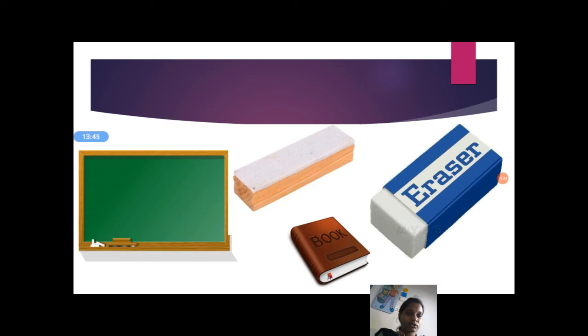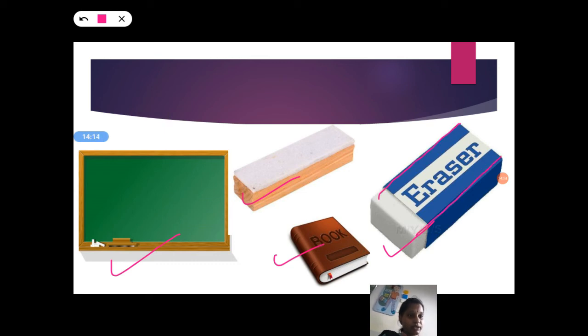And these are also examples of the rectangle. Board. Have you seen a board in your school? Yes, shape of the board, rectangle. Duster, rectangle. Book, rectangle. Eraser, rectangle. How should we identify it is a rectangle? First we should find out whether all the lines are equal or not.